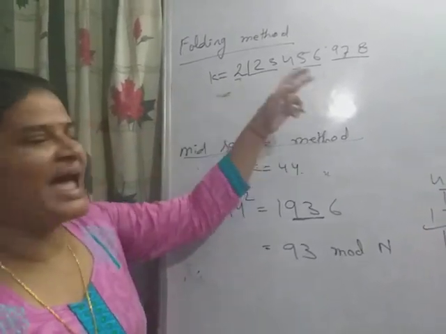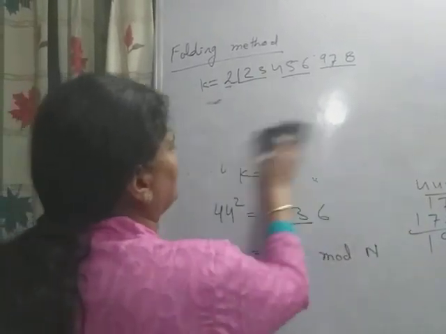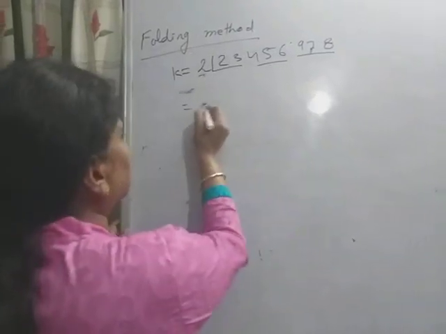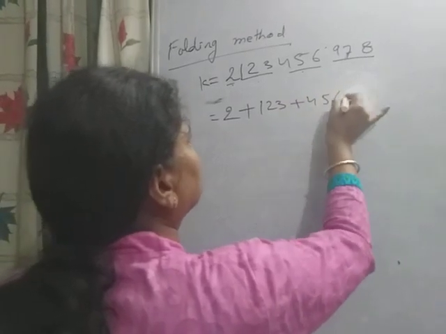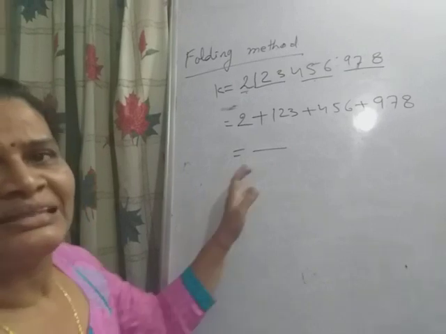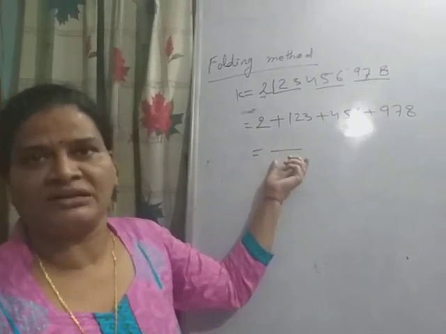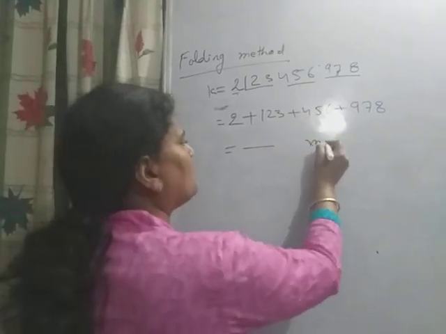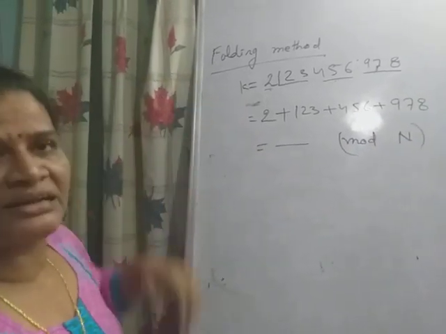So now we add these parts, P1, P2, P3. Simply this is P1 plus 123 plus 456 plus 978. Whatever the value is, that will be the address. And if it exceeds the length of the table, then again we use mod n, where n is the size of the table. This is the folding method.